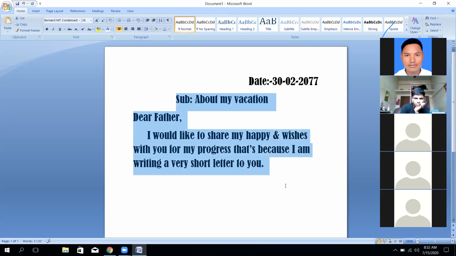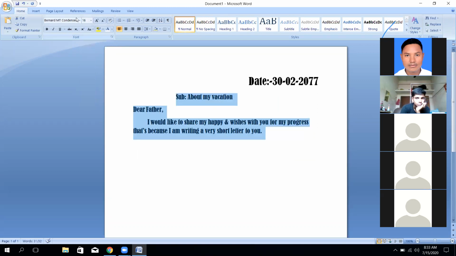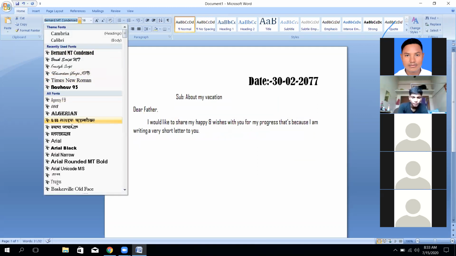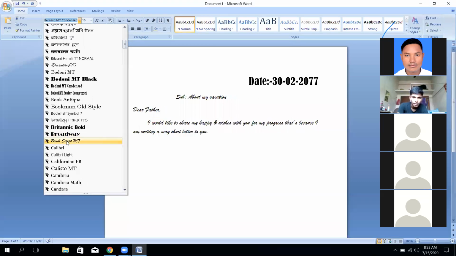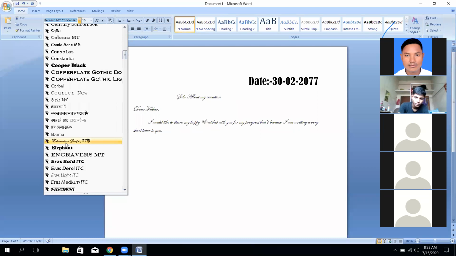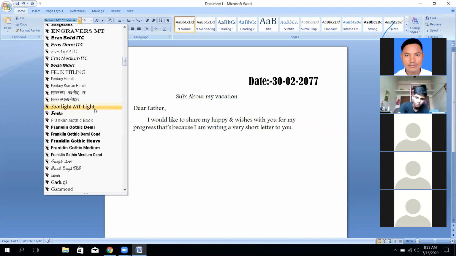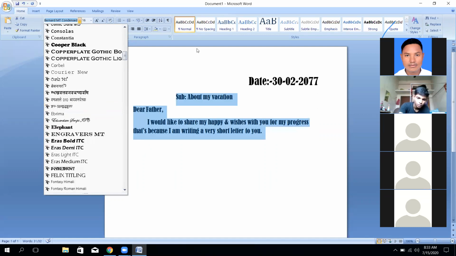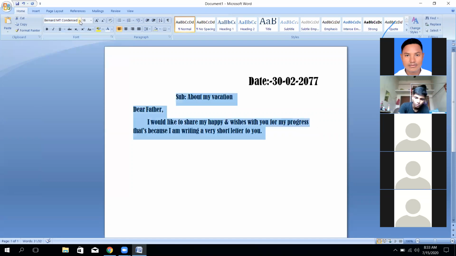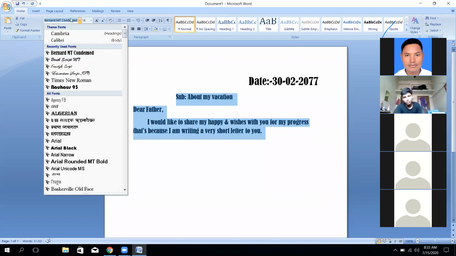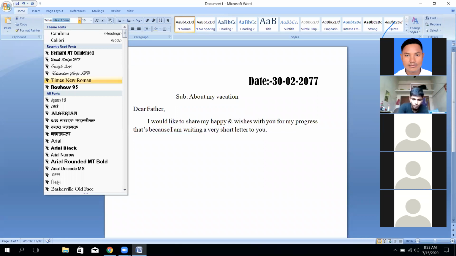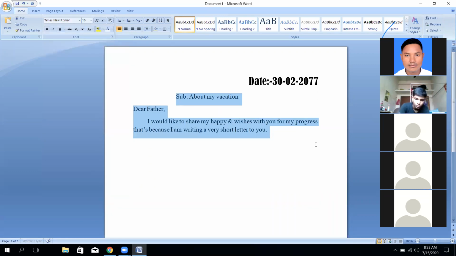We can increase and decrease the related font size by clicking the font size. We can change the different types of writing that has been written here. Any type of font that you like most, which one is the best, you can utilize as per your knowledge and demand. I think Times New Roman is the better font that we can utilize.